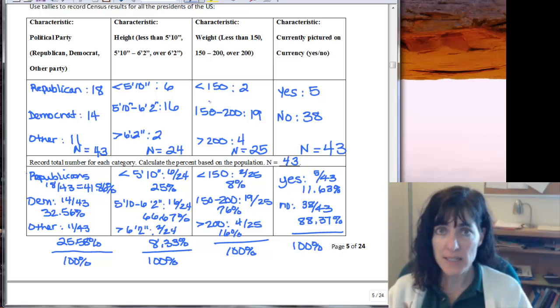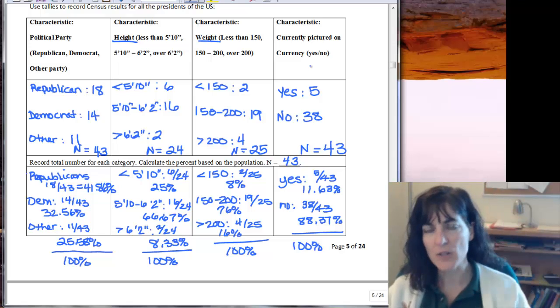Okay, that's a census. We took it for every single president except for, remember, we had trouble with height and weight, and so that was not a full census for height and weight. But definitely the political party and the currently on currency, and that's paper money, those were correct for the whole, we did an entire census for those.